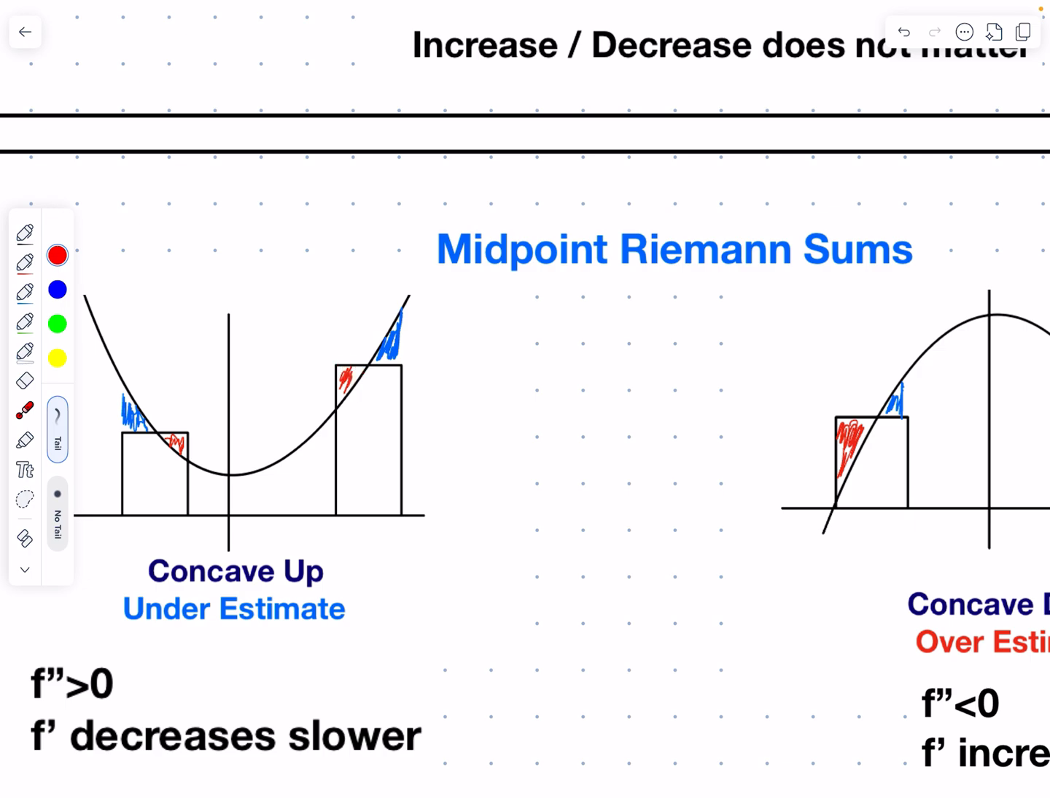All right. A lot of the function is above this rectangle in this area. Okay. So this rectangle isn't tall enough. This estimate isn't great enough. This is an underestimate, and it's because it's concave up.